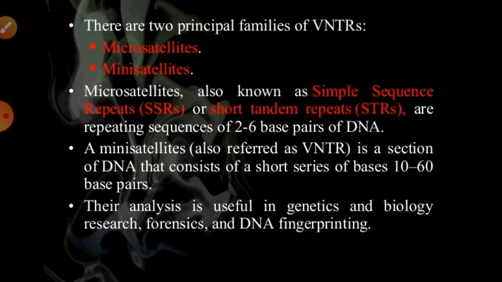So on the basis of that, they are classified into two categories, that is the mini satellite and the micro satellite. If we talk about the mini satellite, generally the length of a mini satellite is approximately 10 to 60 base pairs, and that is known as VNTR, the variable number of tandem repeats.